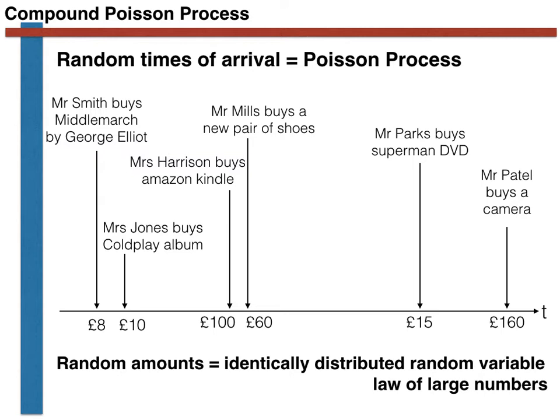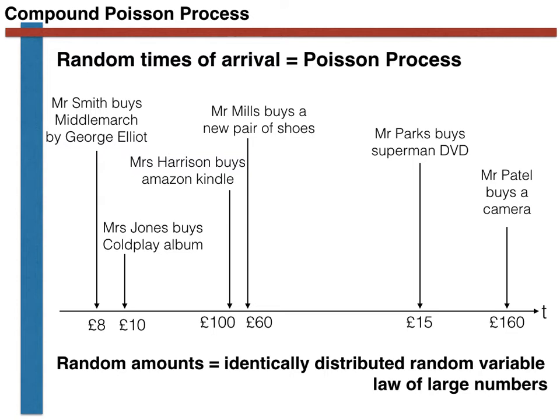Let's summarize then. Purchases arrive at random times, and we can thus model the number of purchases by time t using a Poisson process. Furthermore, the amount spent by the customer in each purchase is random. We are going to assume, however, that the amount spent during each purchase represents the generation of a random variable, and that all these random variables are identically distributed, so that we can exploit the law of large numbers and the central limit theorem. The question that we will seek to answer in this video is thus, can these two ideas be combined so that we can create a model that we can use to describe the total amount spent as a function of time?